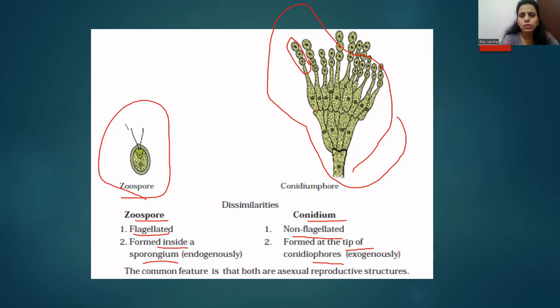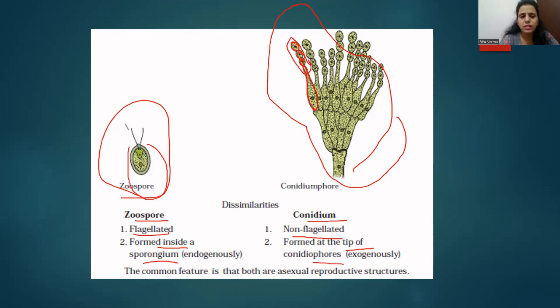This structure is known as the conidiophore. At the tip of the conidiophore these spores are formed, which are known as conidium or conidia. Here the zoospore is formed inside the spore-forming cell known as the sporangium.